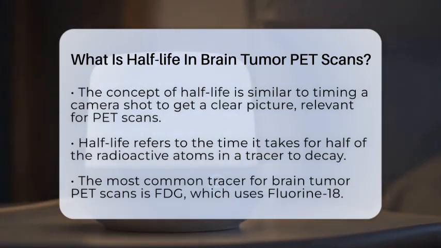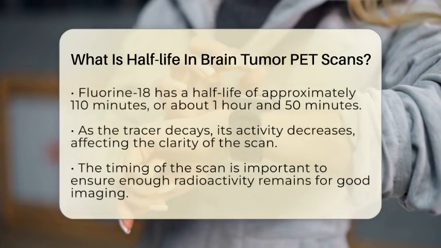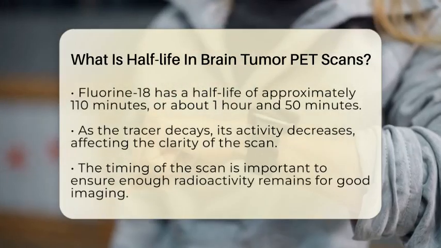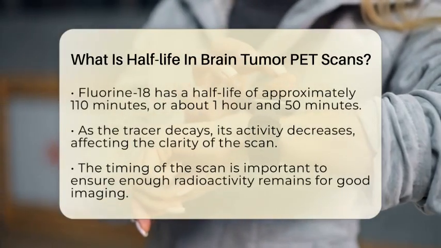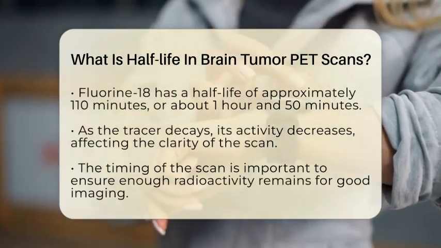Fluorine-18 has a half-life of about 110 minutes, which is roughly 1 hour and 50 minutes. This means that after 110 minutes, only half of the radioactive atoms in the tracer remain active. As time passes, the activity decreases, which impacts how well the scan can detect abnormal tissue.